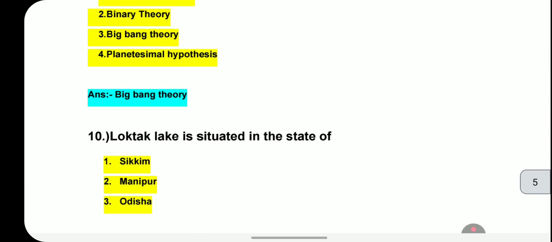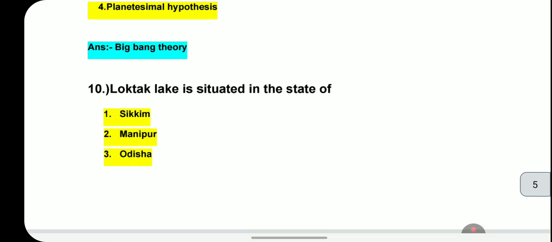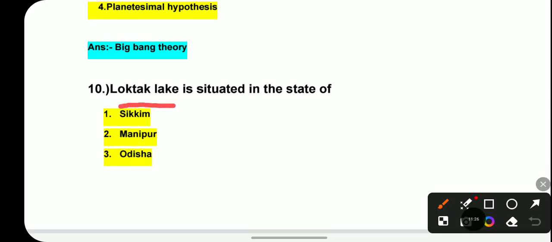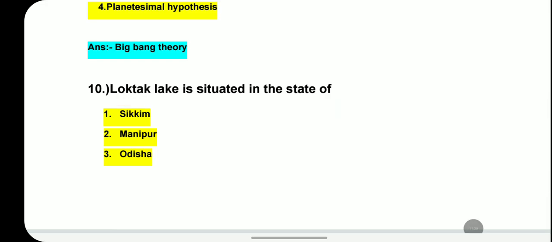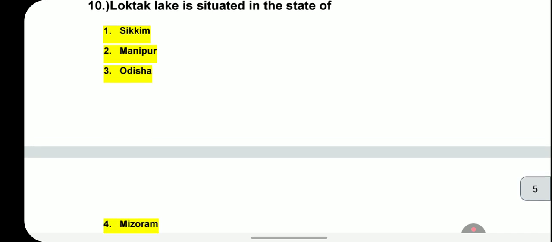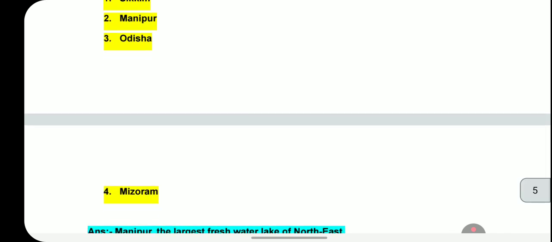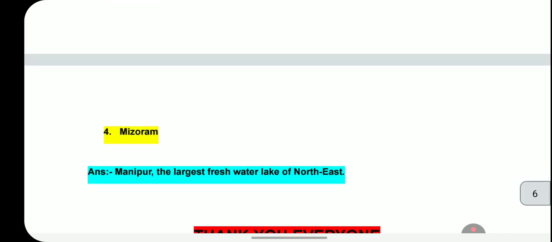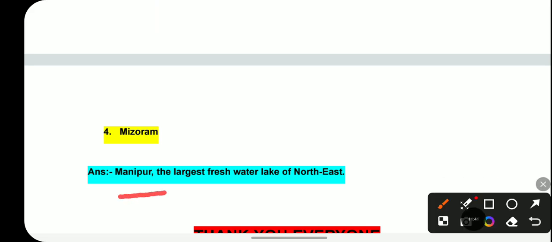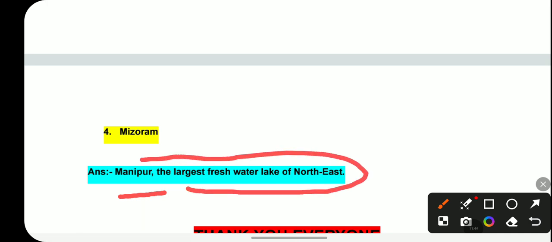Now let's talk about the next question, and this is the last question of today. Loktak Lake is situated in the state of which? The options are Sikkim, Manipur, Odisha, and Mizoram. The correct answer is Manipur. Loktak Lake is situated in Manipur, and it is the largest freshwater lake of the Northeast.